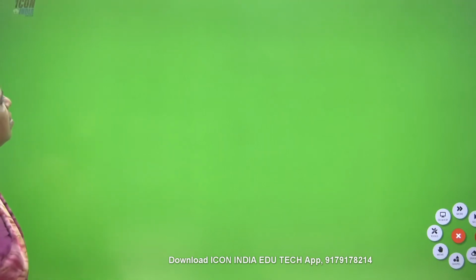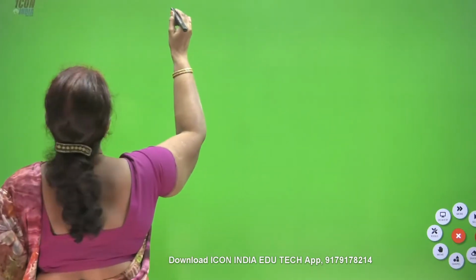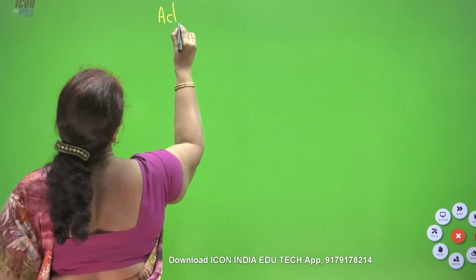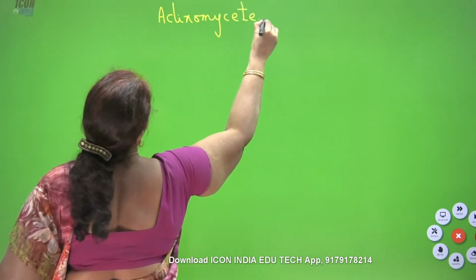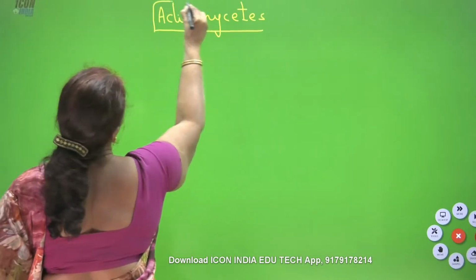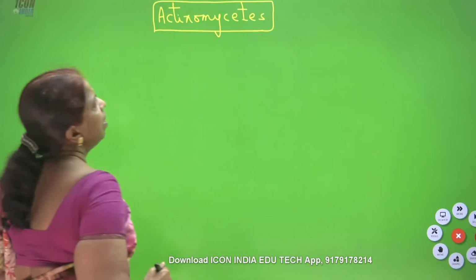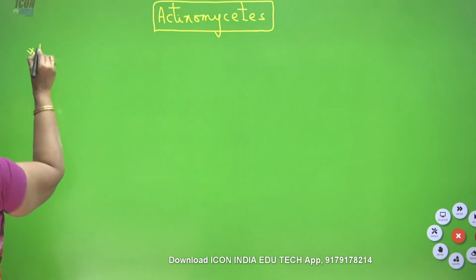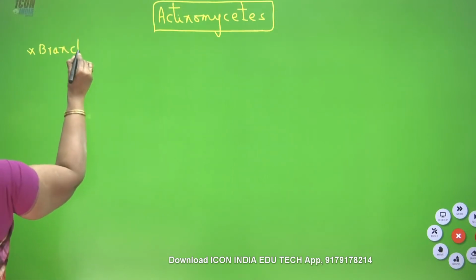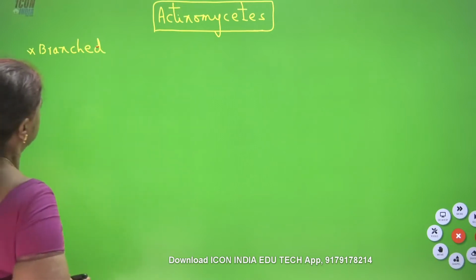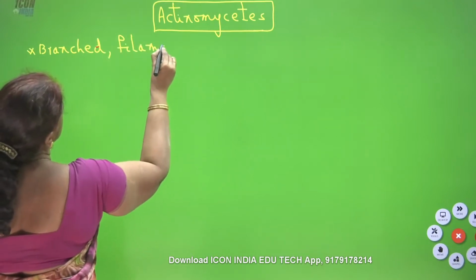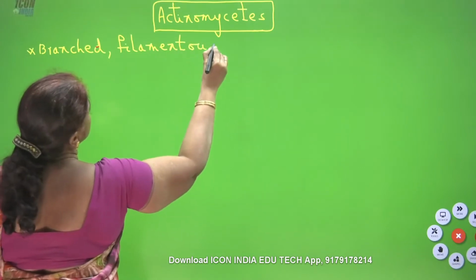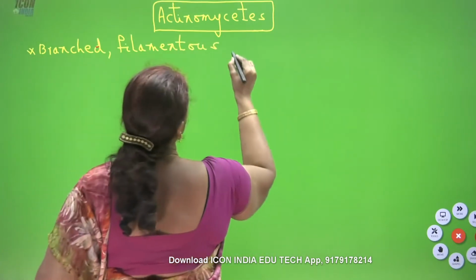Here, actinomycetes. Actinomycetes are branched and filamentous, producing radiating colonies.